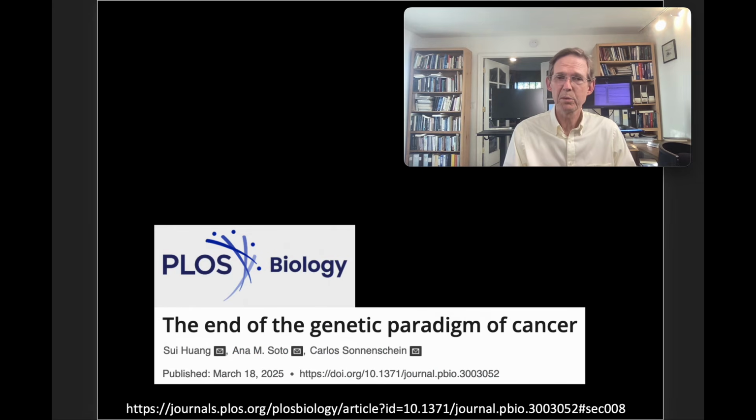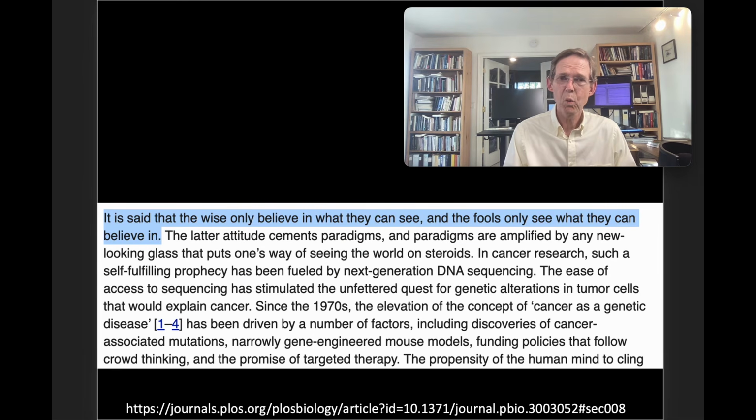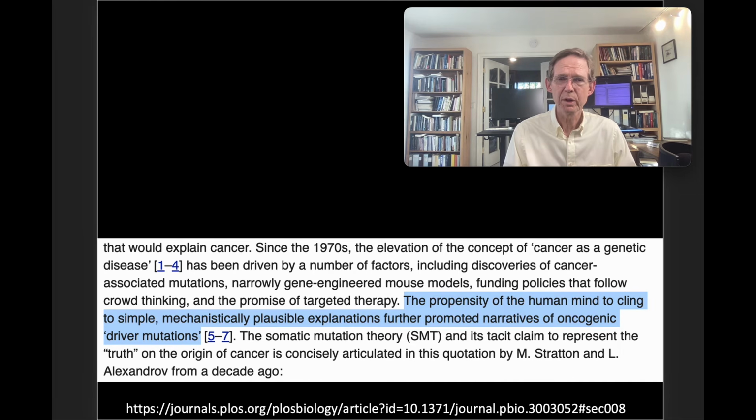Here's another recent paper, "The End of the Genetic Paradigm of Cancer." The data continue to produce findings that challenge the idea that cancer is a, quote, genetic disease, as posited by the somatic mutation theory. It is said that the wise only believe in what they can see, and fools only see what they can believe in. There's a little frustration going on here.